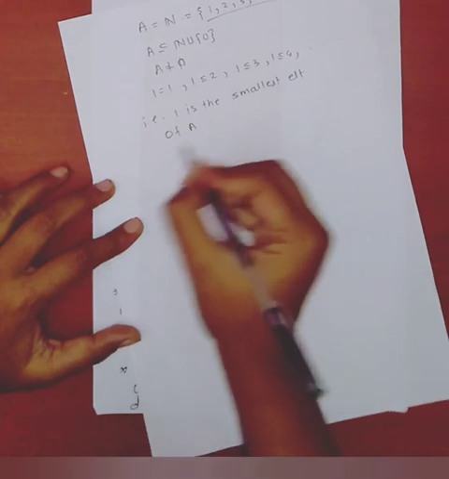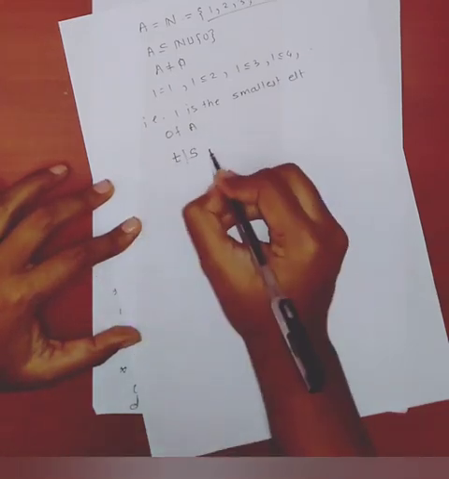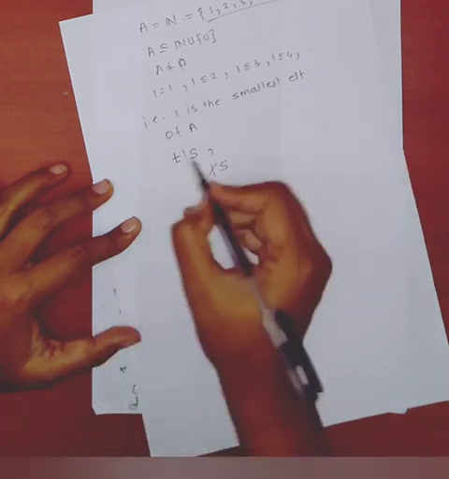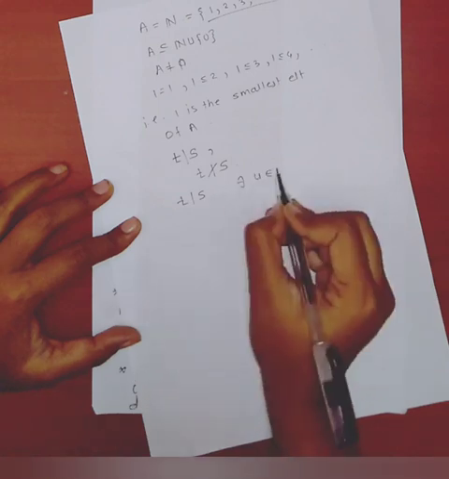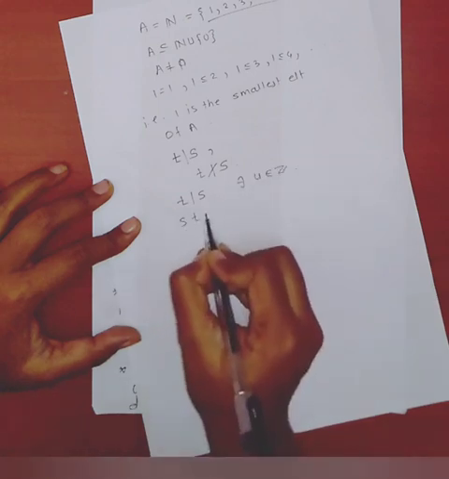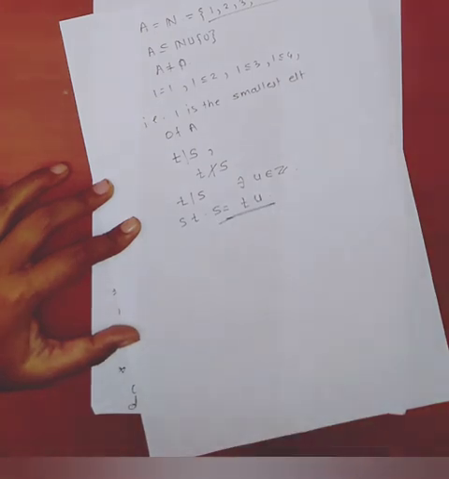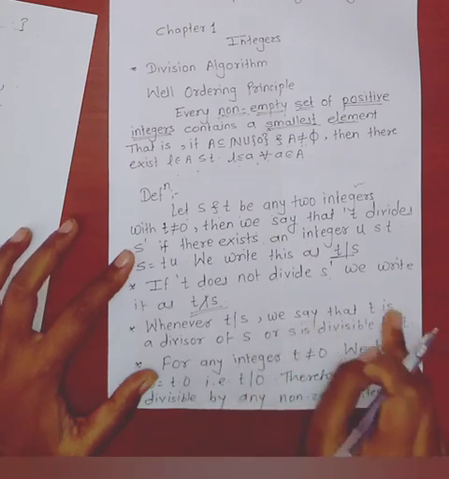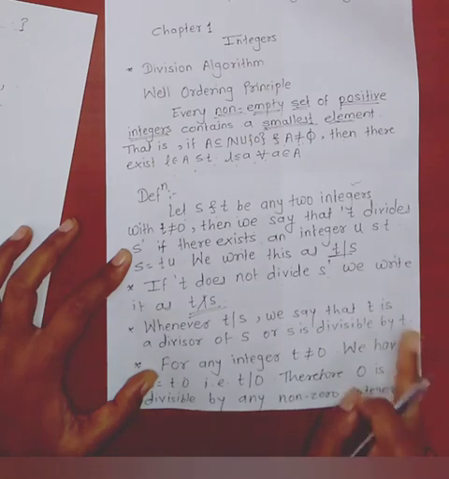Also, if t divides s, then there exists u belongs to Z such that s equal to t into u. Whenever t divides s, we say that t is a divisor of s or s is divisible by t.